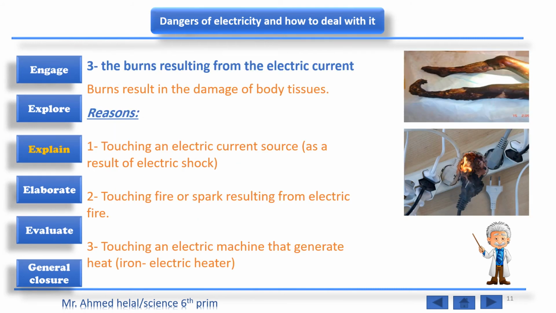And here in number 3, we'll talk about the burns resulting from electric current. The reasons: touching an electric current source as a result of electric shock, or touching a fire or a spark resulting from an electric fire. And touching an electric machine that generates heat, like an iron or electric heater.